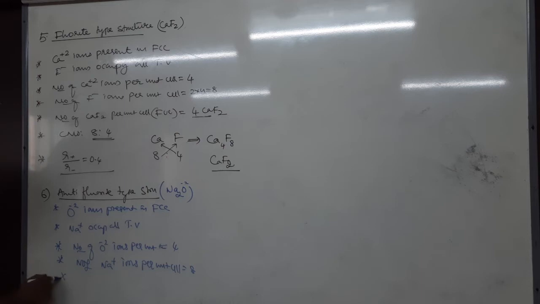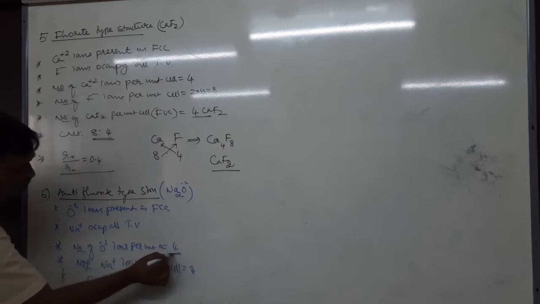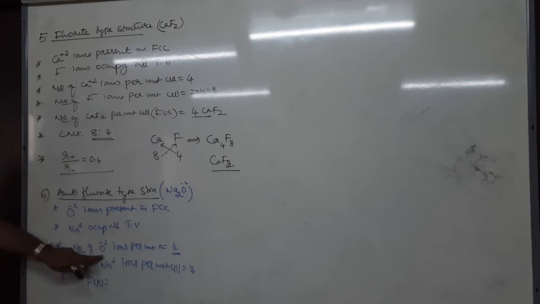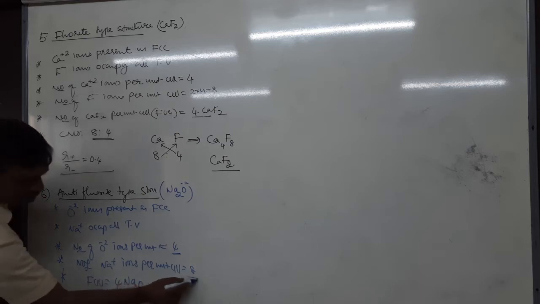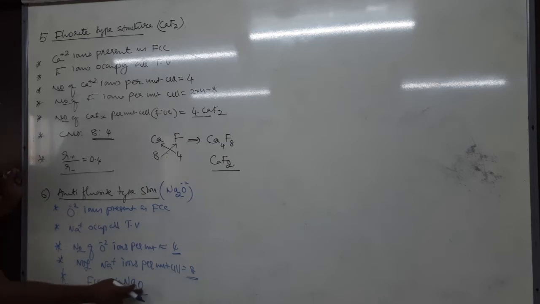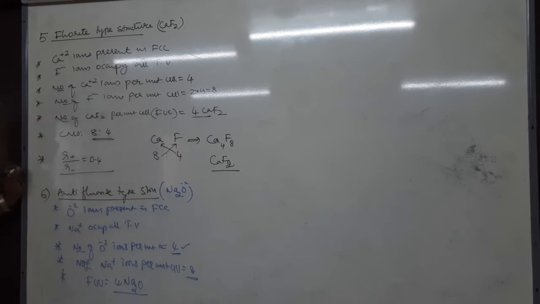Next, what is the formula unit? Formula unit per unit cell: there are 4 O-2 and 8 Na plus, so 4 into Na2O. That means one unit cell has 4 Na2O. 4 Na2O means 4 twos are 8 Na plus, 4 ones are 4 O minus. Therefore, one unit cell has 4 Na2O.